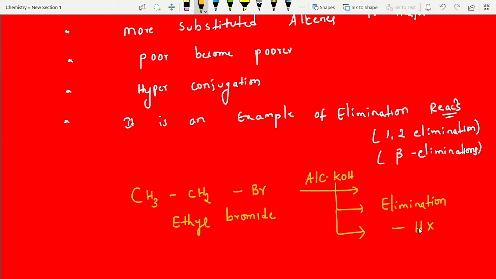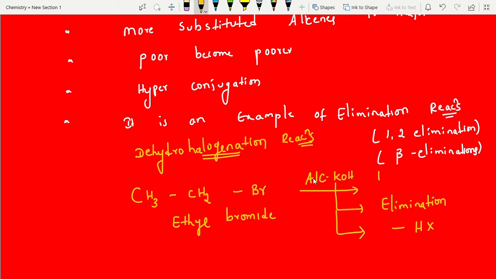This is hydrogen, hydro, and this is halogen, halogenation. That's why we call this a dehydrohalogenation reaction. Since we are removing hydrogen and halogen, we have to use a suitable reagent.